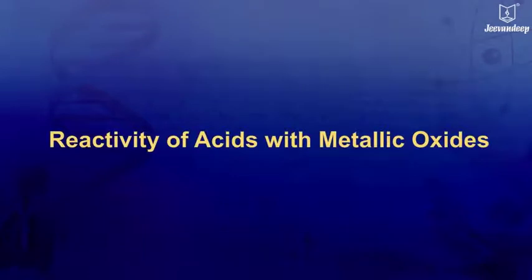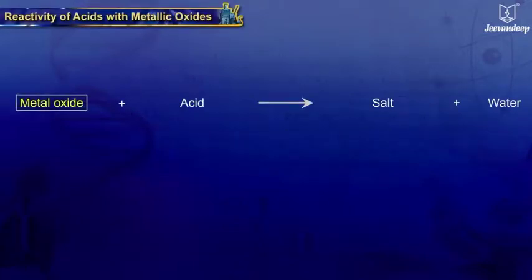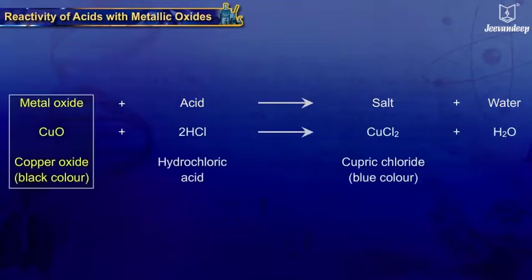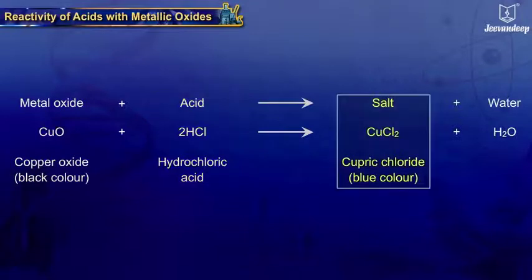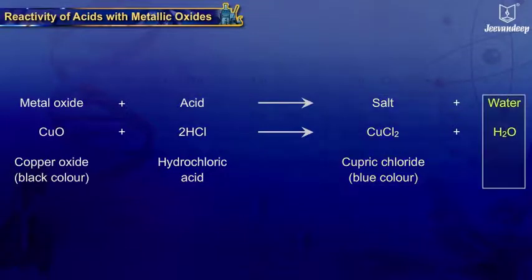Reactivity of acids with metallic oxides. As metallic oxides are basic in nature, they react with acid to form salt and water. Here, copper oxide, a metallic oxide, reacts with hydrochloric acid to give a salt of copper chloride and water. As metallic oxides are basic in nature, they do not react with bases.